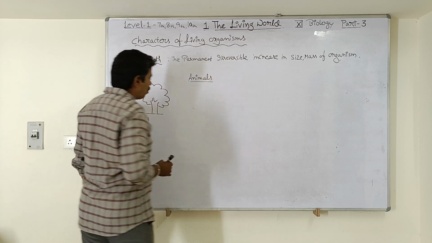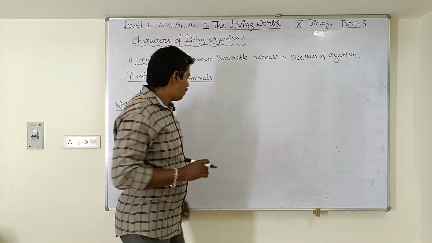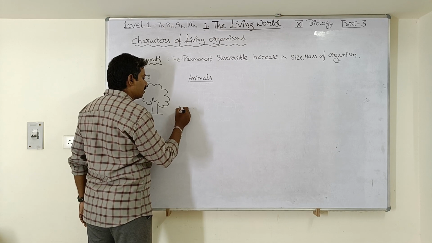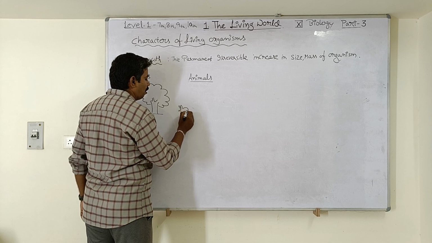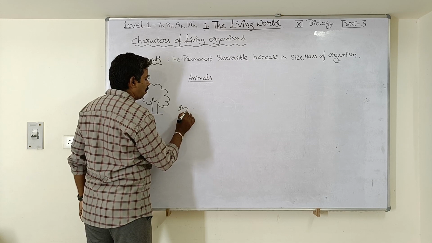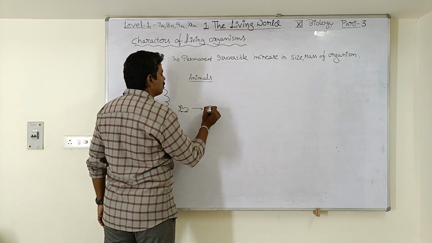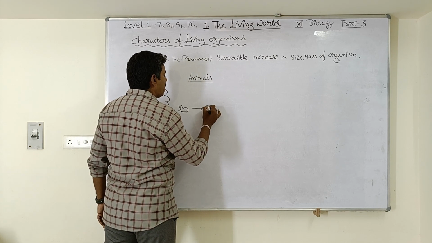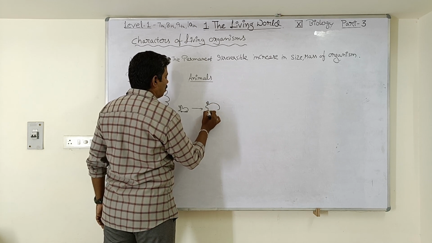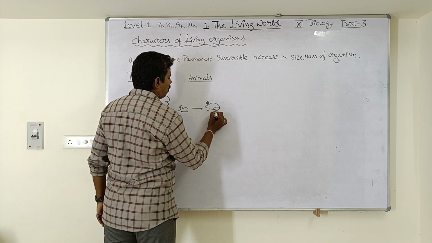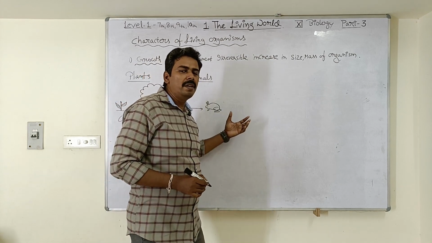Then how do the animals grow? Imagine that in your house there is a small baby rabbit. You have bought a baby rabbit from a pet shop. Now after some months, the rabbit grows to its maximum size, and afterwards the rabbit is not growing.